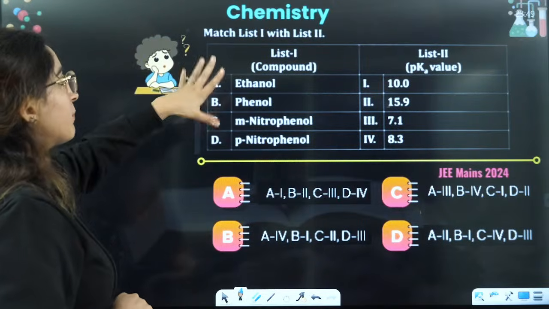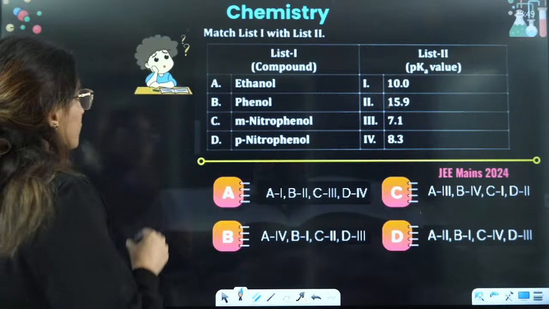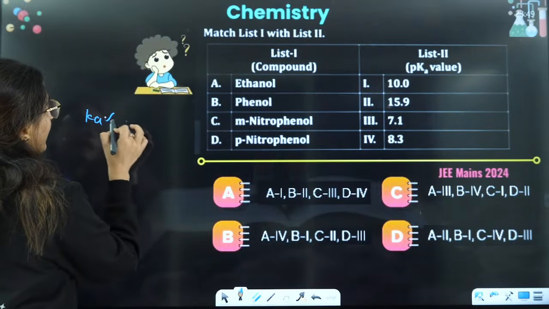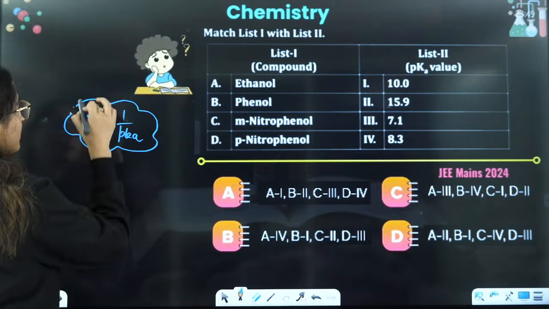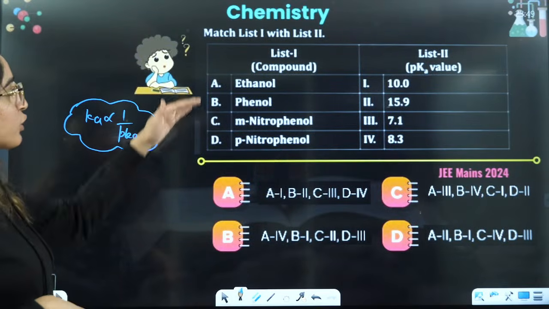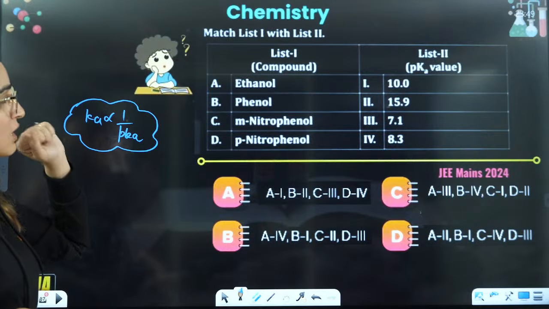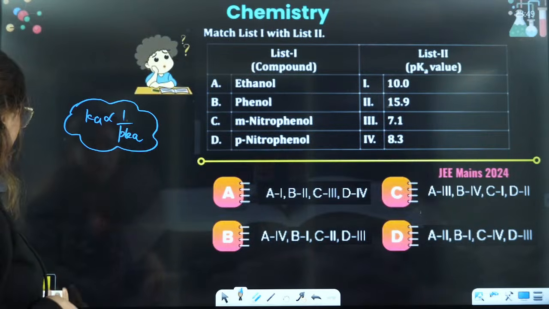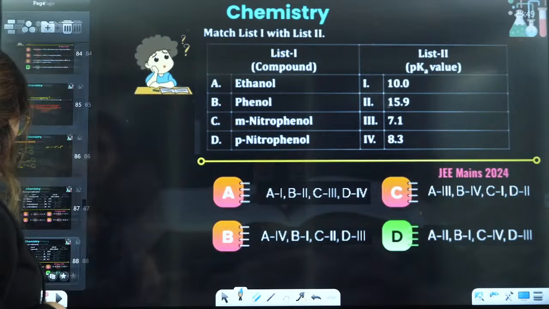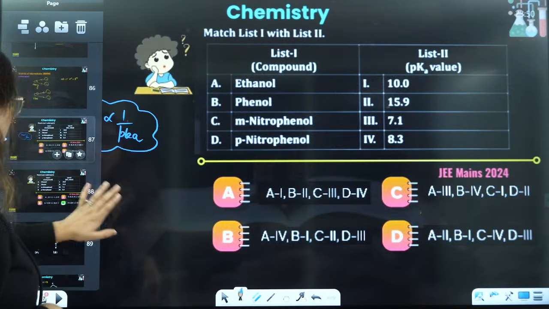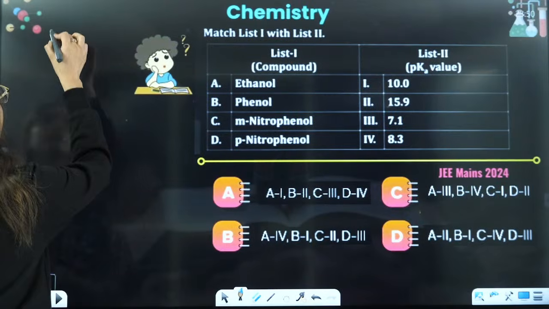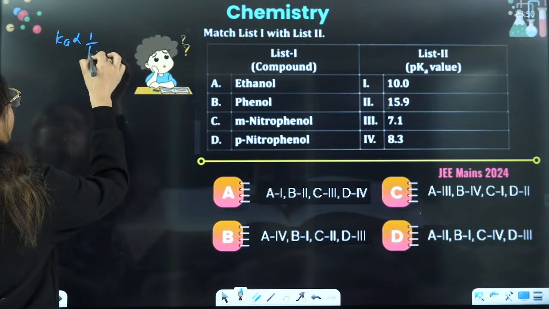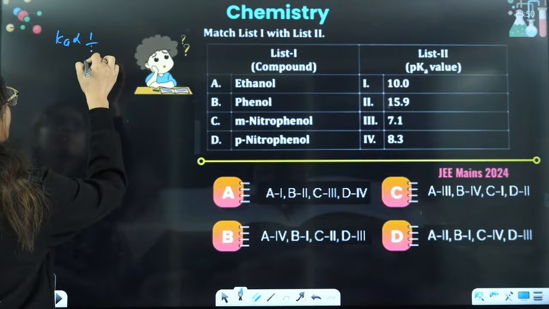So this is a pKa value, and we know that Ka and pKa are inversely proportional to each other. So that is one thing you should know, right? Now if I talk about ethanol, phenol, meta-nitrophenol, para-nitrophenol, these are the 4 compounds that we have. So I'll just write it here. Right? This is pKa.